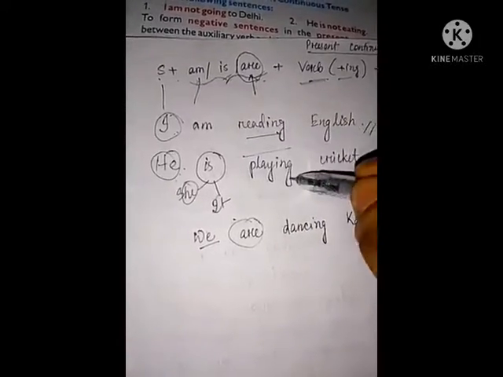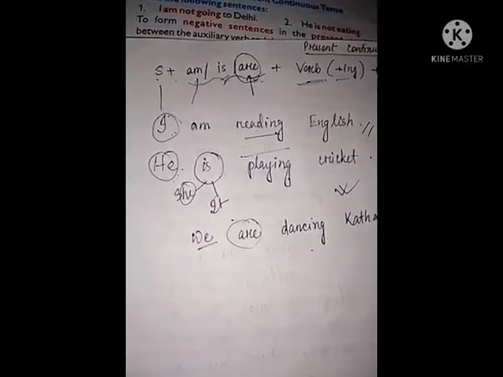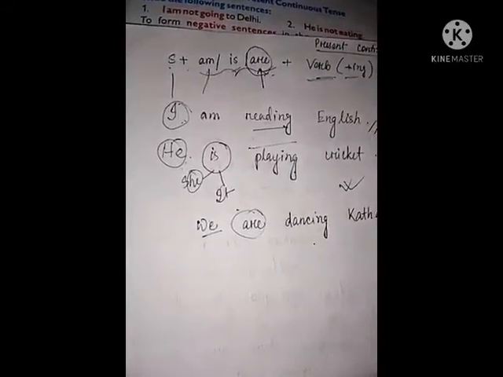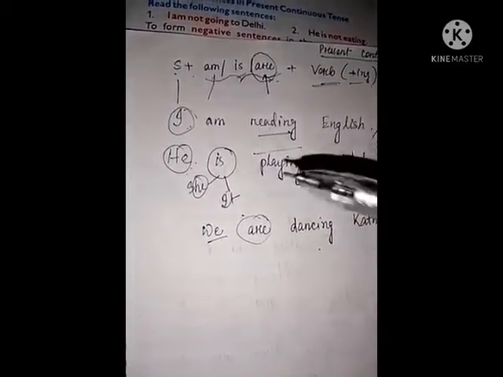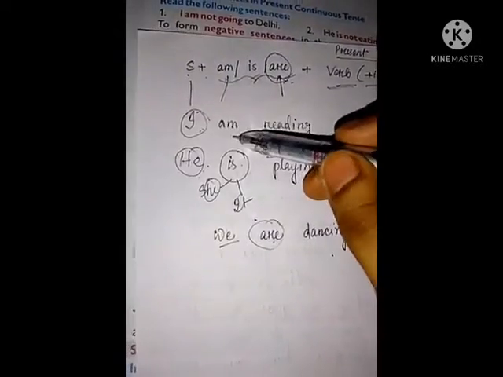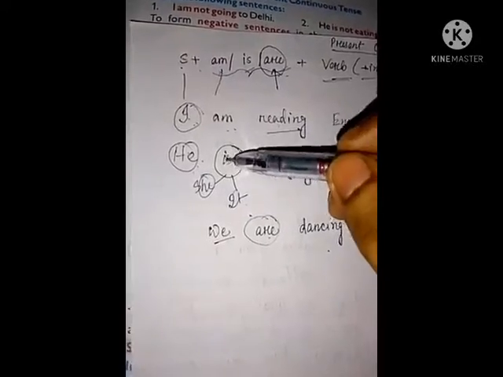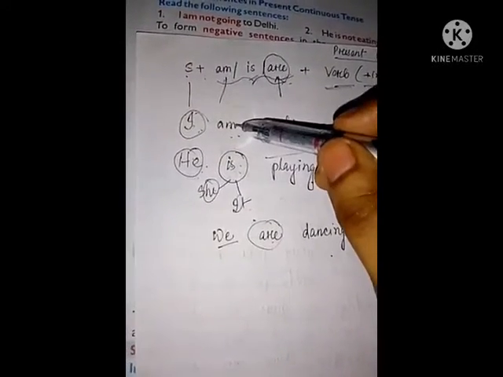So these actions are going on. These are in present continuous tense. Okay? And see the differences of am, is, are. Am is used with I, is is used with he, she or it. These two are used with singular. Okay? And are is used with the plural.